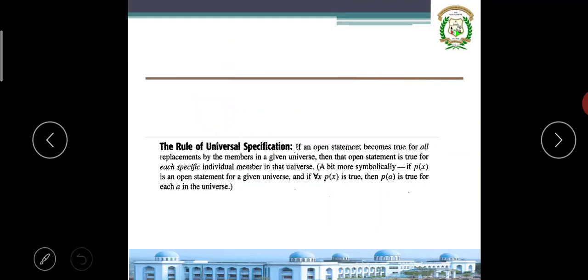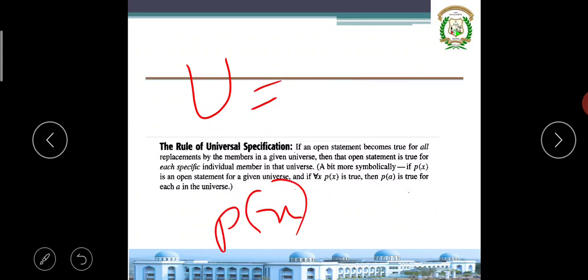Suppose we make a uniform for computer science, then that uniform is applicable to third semester, fifth semester, seventh semester, even you, because it is applicable to all the members in that universe. But the member should be in that universe. In the same way, if the open statement P of x is true, then it should be true for all the elements in that universe.